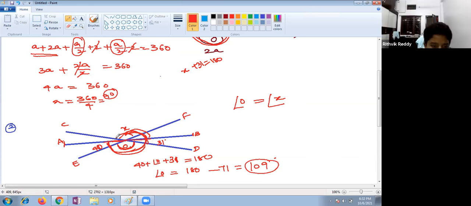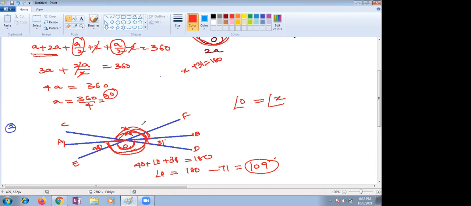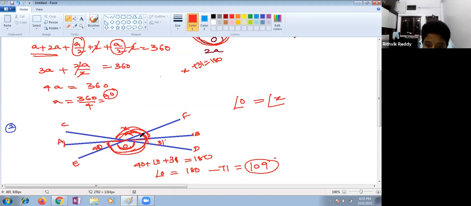Ma'am, what we have to do is, the 40 is vertically opposite to angle FOB, right? So that is also 40. And now we have to find the value, ma'am. We get the value as 109, and as the x value extends till there, we should add 40 to 109, which will become 149. Yeah, it's 70. 40 plus 31 gives how much? Ma'am, 40 plus 31 is 71.